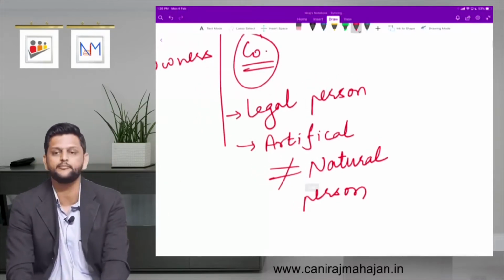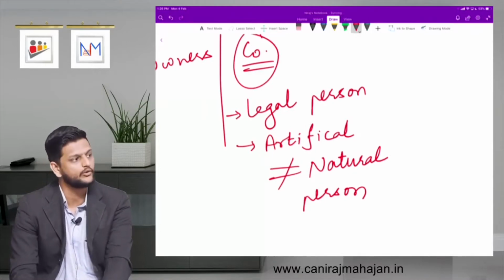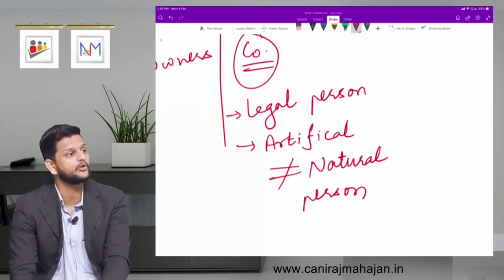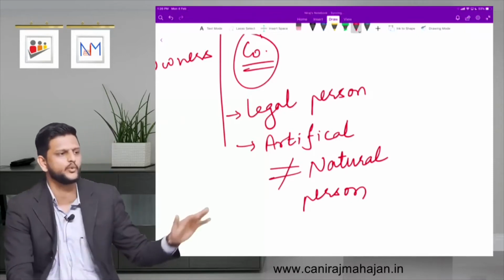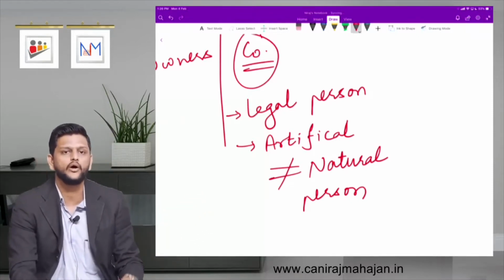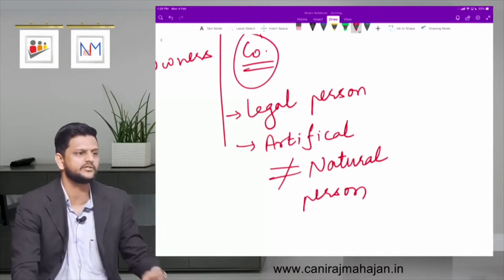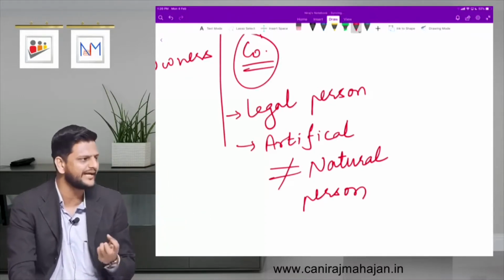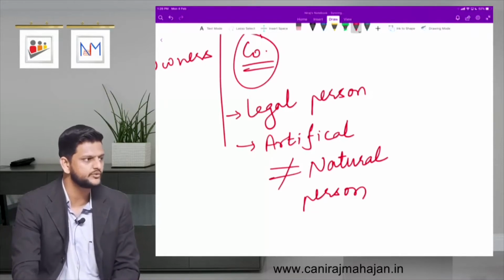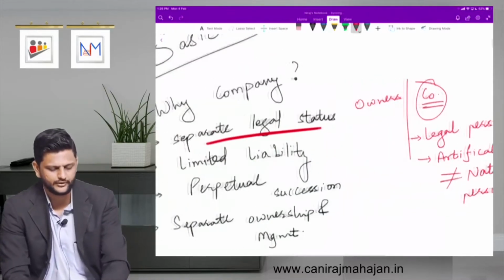They are created by law. And that is also the reason that they will also die because of law. Die means what now? They will be extinguished, because only by law, it does not die a natural death. Company does not die a natural death because it was not naturally created. Understood here? That is very, very important.